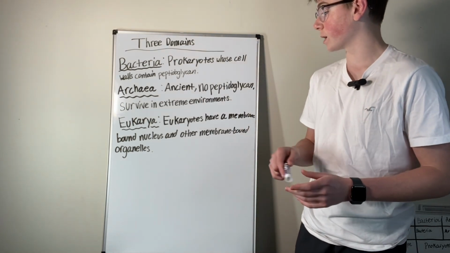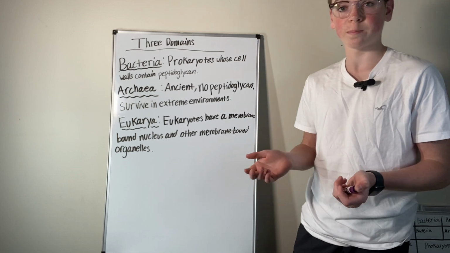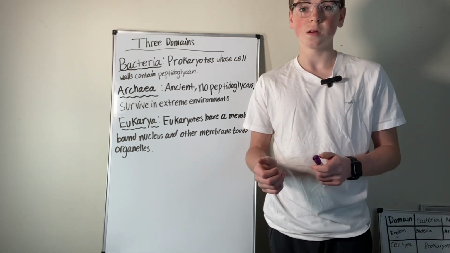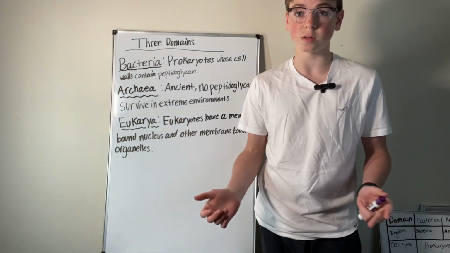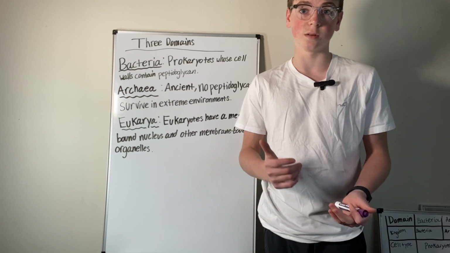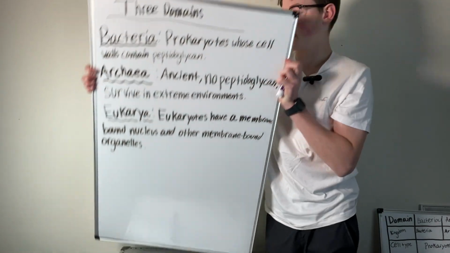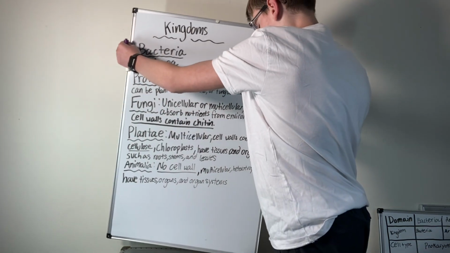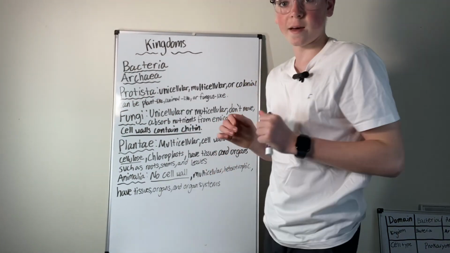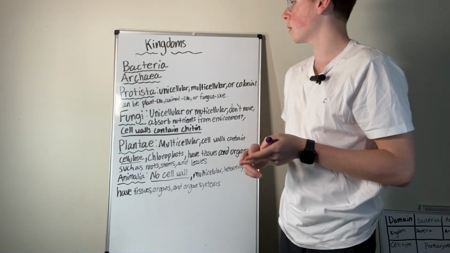Then we have eukarya, which are eukaryotes that have a membrane-bound nucleus and other membrane-bound organelles. So eukarya is just eukaryotes. Prokaryotes, they don't have membrane-bound organelles or a nucleus. But the main difference between archaea and bacteria is that bacteria have peptidoglycan and archaea do not have peptidoglycan.